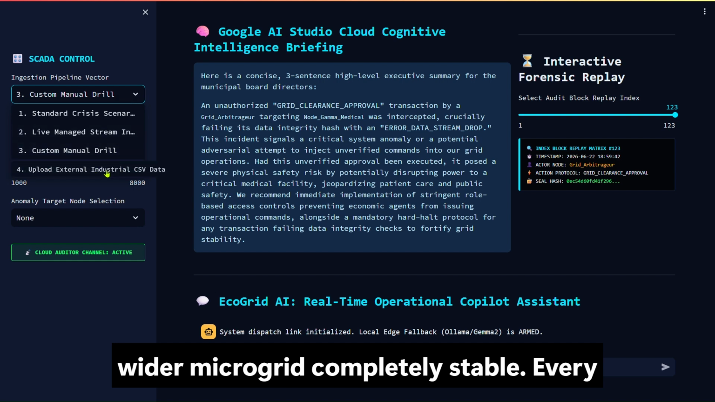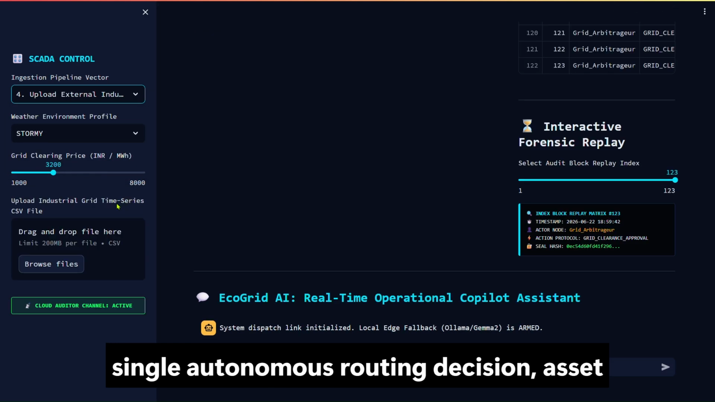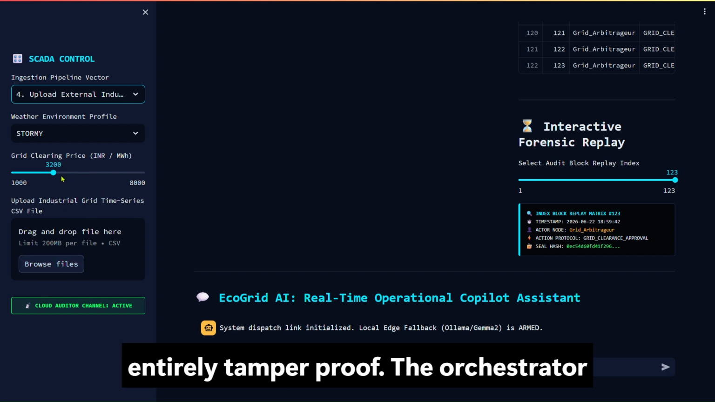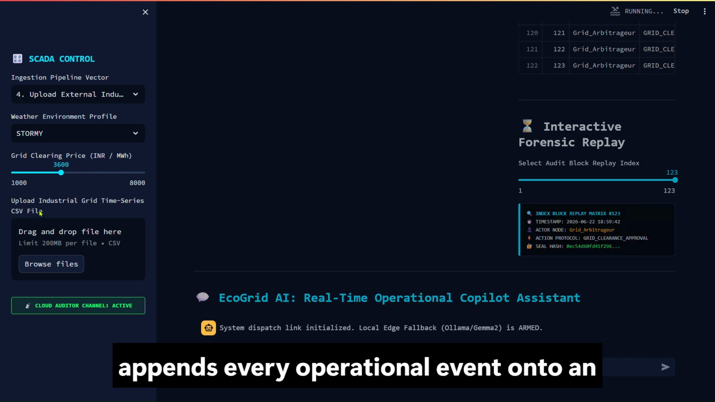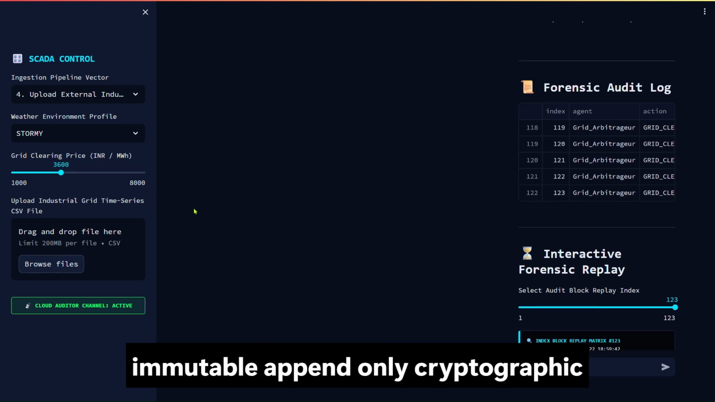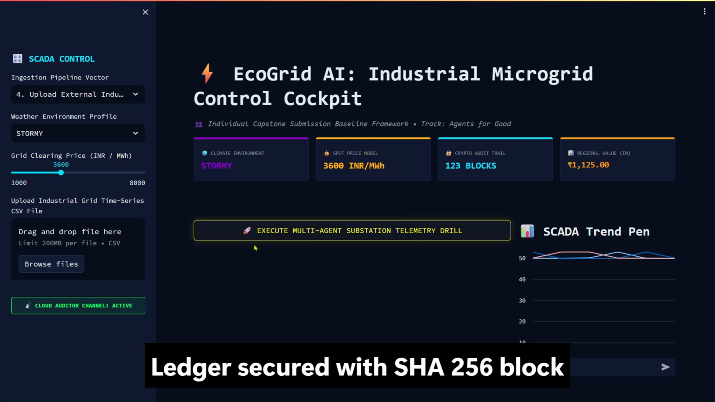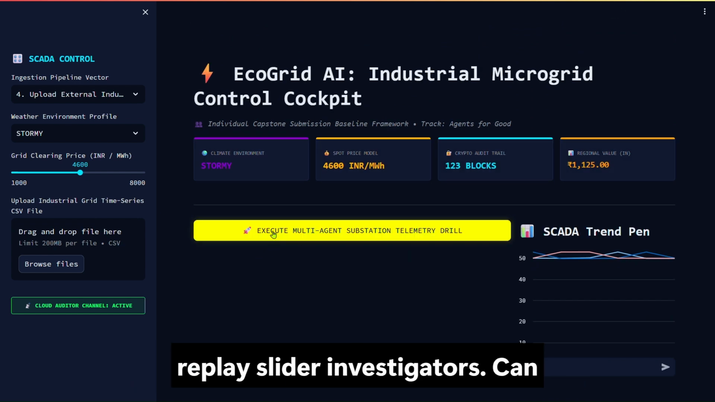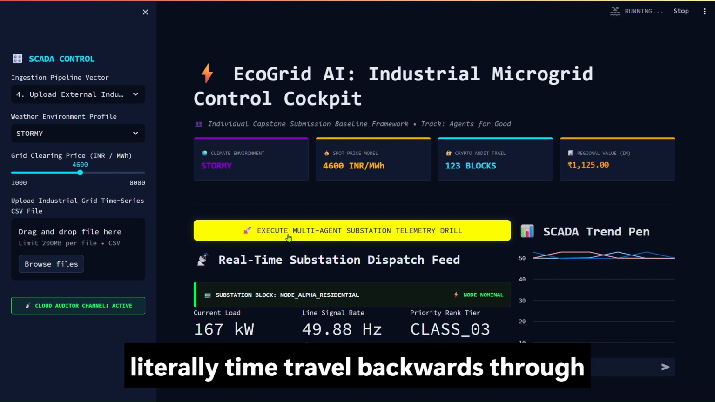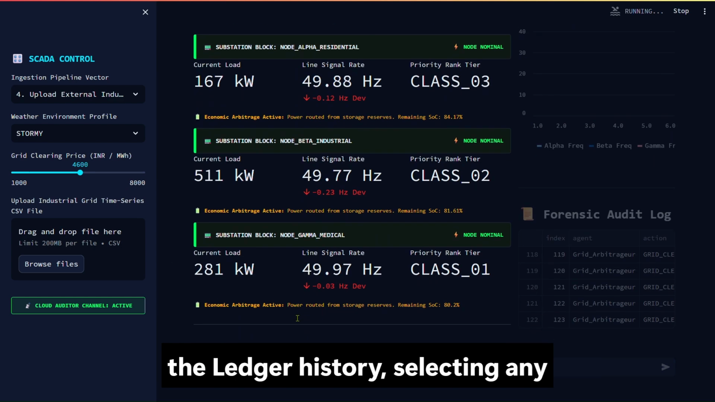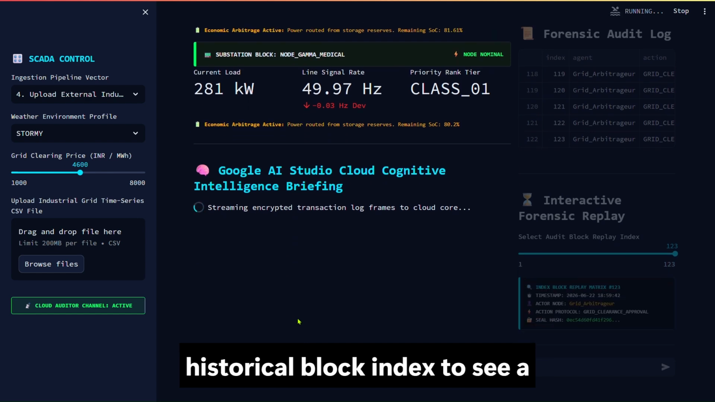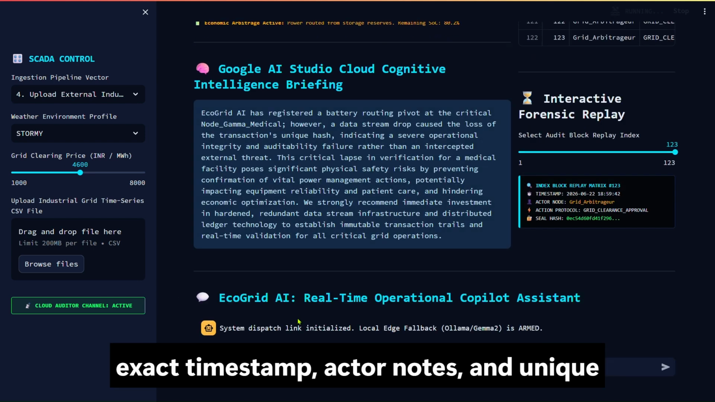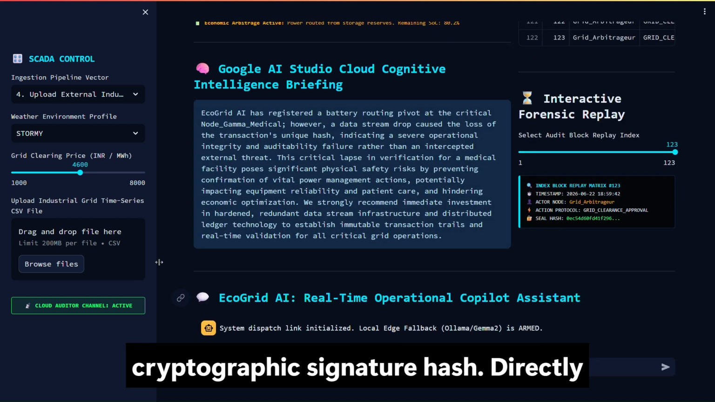Every single autonomous routing decision, asset trade, and BFT security verdict is entirely tamper-proof. The orchestrator appends every operational event onto an immutable, append-only cryptographic ledger secured with SHA 256 block hashing. Using our interactive forensic replay slider, investigators can literally time travel backwards through the ledger history, selecting any historical block index to see a pristine, unalterable snapshot of the exact timestamp, actor nodes, and unique cryptographic signature hash.